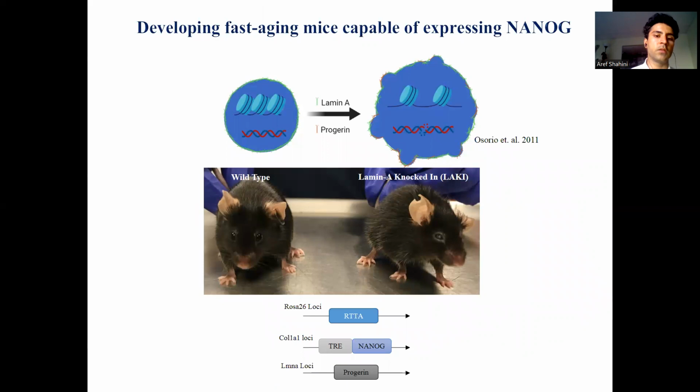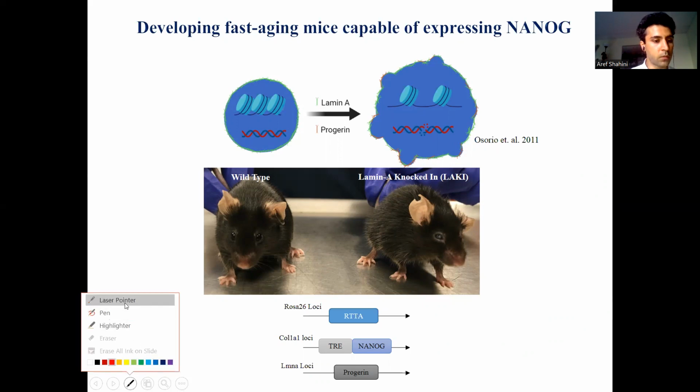So we used a mouse model of progeria called LAKI, lamin A knocked in. More details about it can be found in the paper of its developer. Expression of progerin in these animals results in nuclear membrane abnormalities and nuclear blebs that ultimately result in genomic instability and DNA damage.